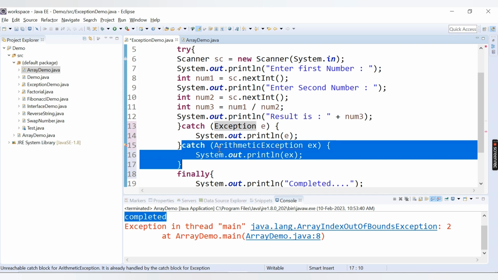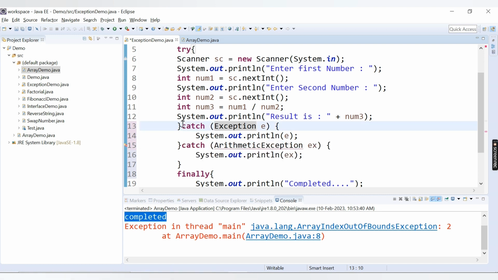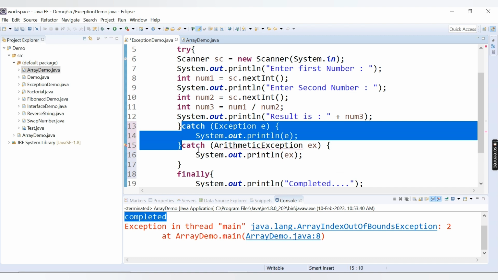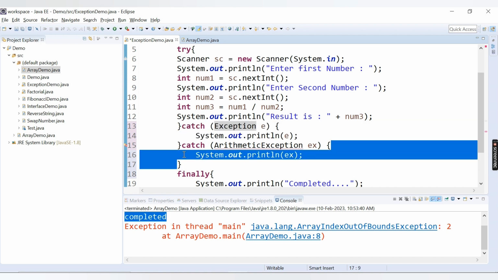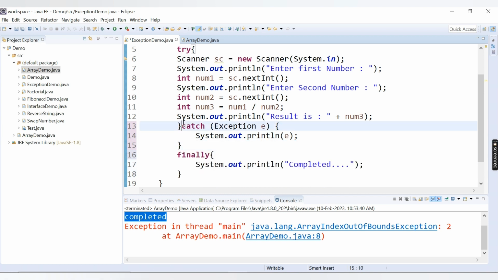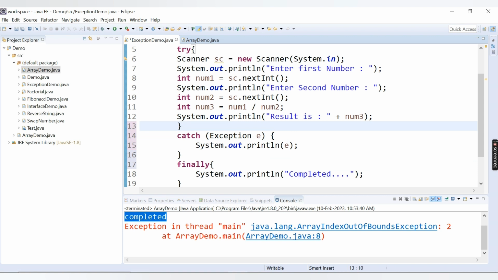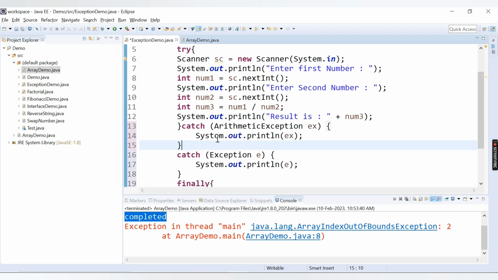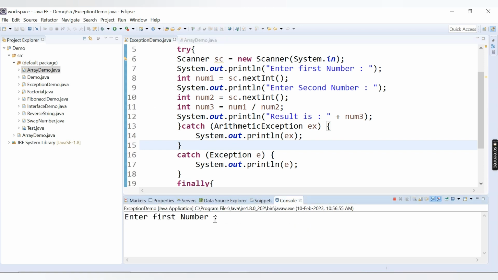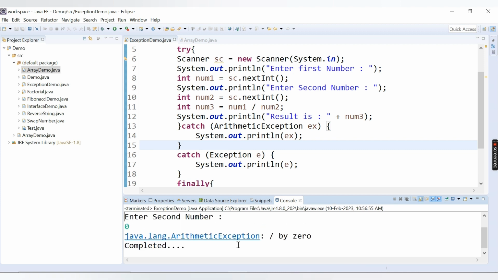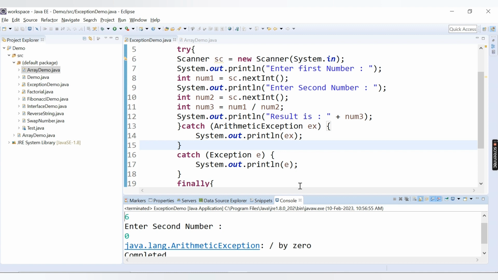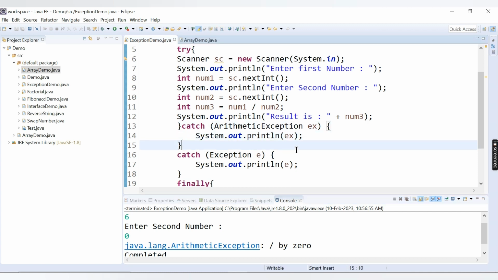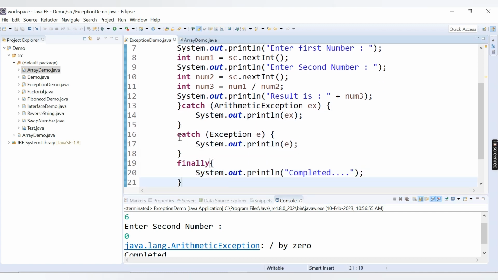If you want to provide these two exceptions, always remember that your root exception should be the last one. This code will work when I write this catch block before this catch block. If I write it here, then there is no error in the code. Let's run this code. Let's enter the first number as 6 and the second as 0. We are able to handle the arithmetic exception, divided by 0.